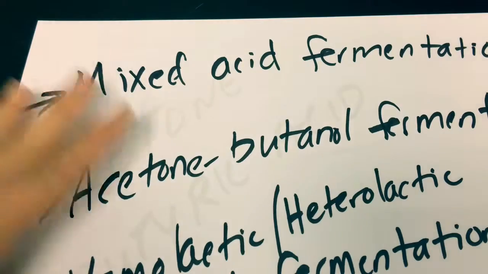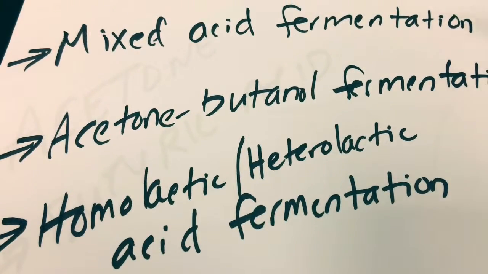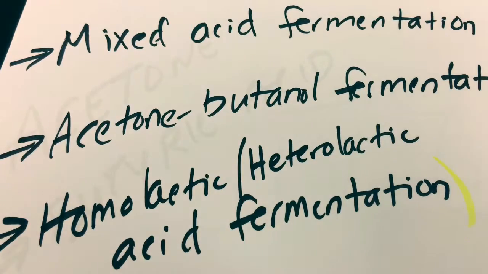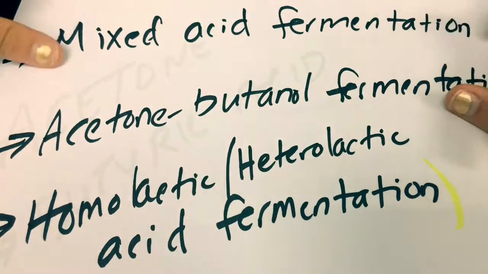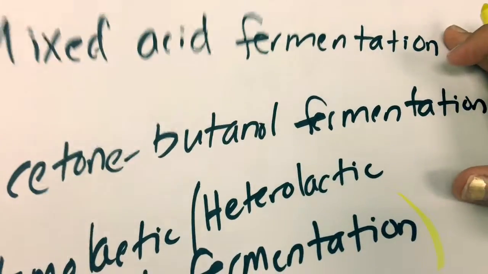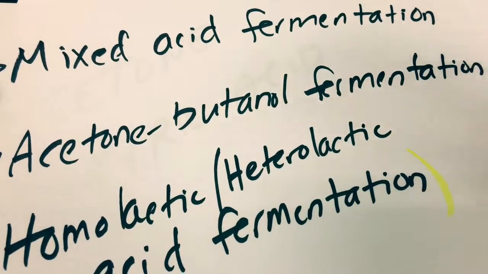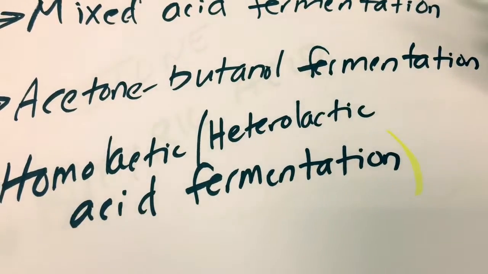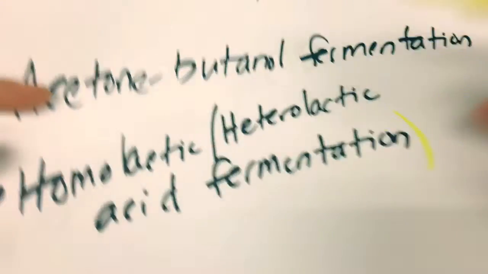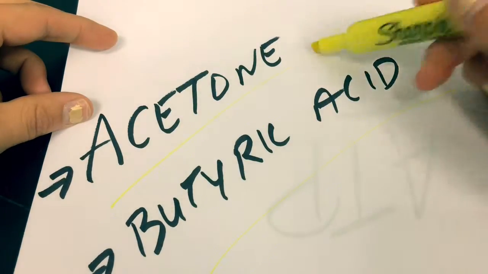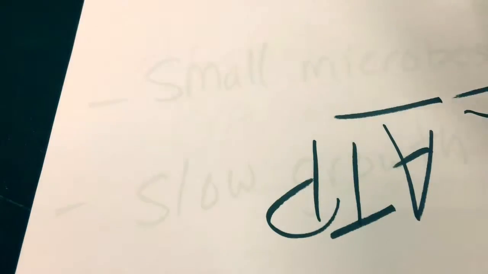So, there are other types of fermentation as well, such as mixed acid fermentation, acetone and butanol fermentation, homolactic and heterolactic acid fermentation, and these are just lots of different types that we will see different types of bacteria do. Now, fermentation is really important for industry and for human lifestyle. This is how we get things like beer, wine, pickles, and then, of course, the carbon dioxide produced by yeast respiring is also used to make bread rise. Of course, there are some other types of fermentation as well, our acetone and butyric acid fermentation.